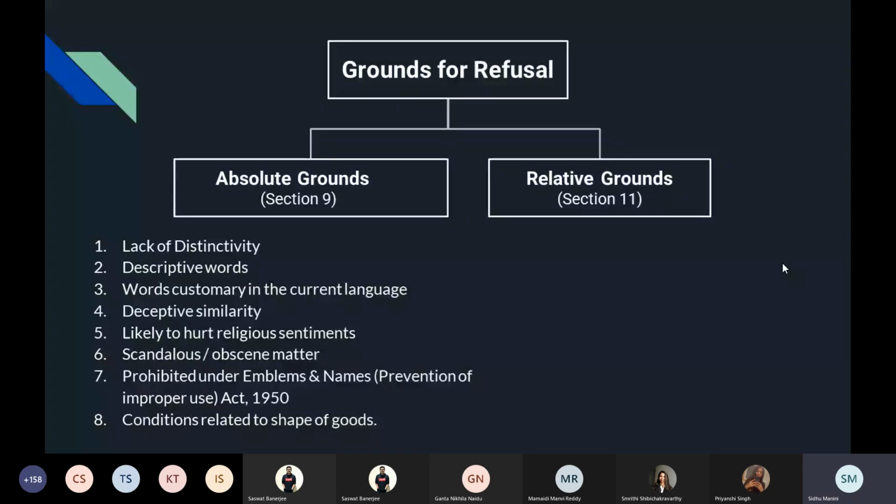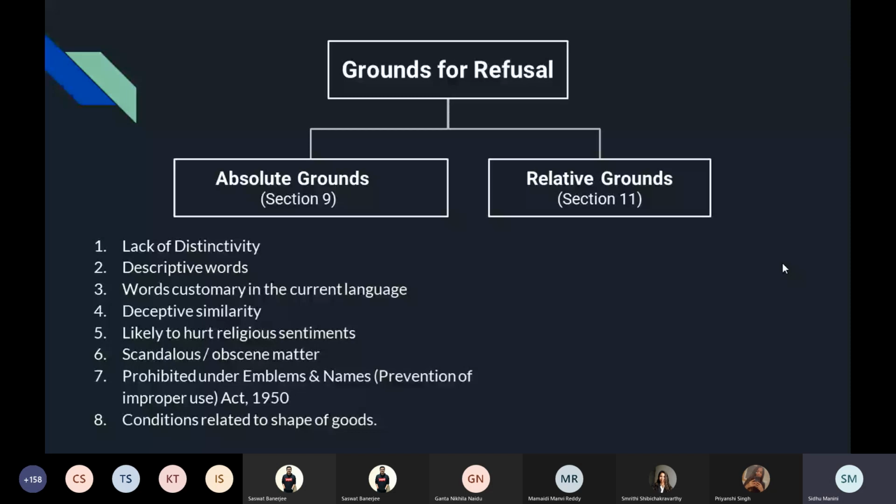Words customary in the current language are not allowed. Deceptive similarity, where it was likely to cause confusion in the minds of public and it was likely to defraud the public or deceive the public, comes under this. Likely to hurt religious sentiments. Scandalous or obscene matter, prohibited under the Emblems Act. And 3 conditions related to the shape of goods that we did in the end: the technical result, naturally occurring, and substantial value.